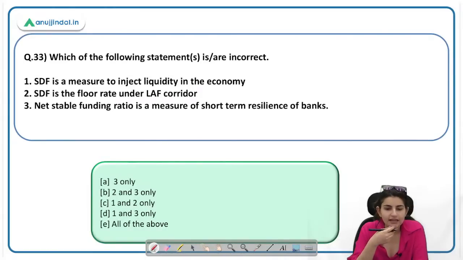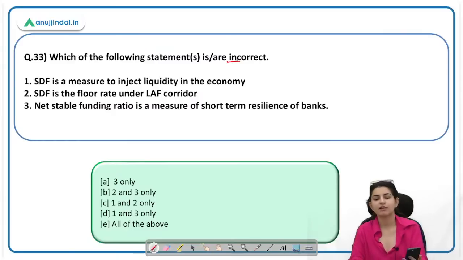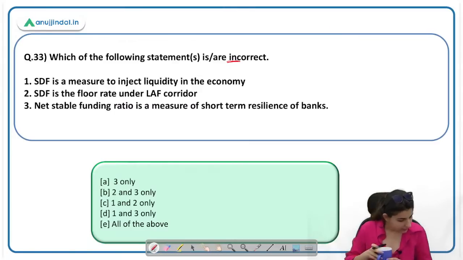Which of the following statements are incorrect? This is a very easy question. You have to find out the incorrect statement and tell me the answer. SDF is a measure to inject liquidity in the economy. SDF is the floor rate under the LAF corridor, liquidity adjustment facility corridor, and net stable funding ratio is a measure of short-term resilience of banks. Who is going to tell me the correct answer? Question 33, what is the correct answer? And also please let me know, is SDF a measure to inject liquidity in the economy or not?